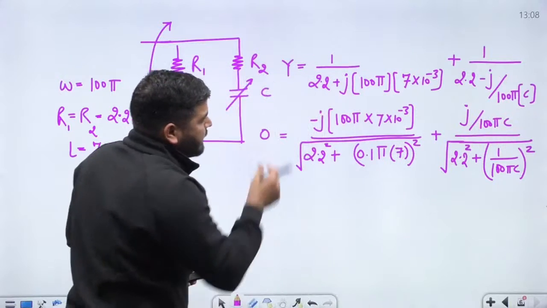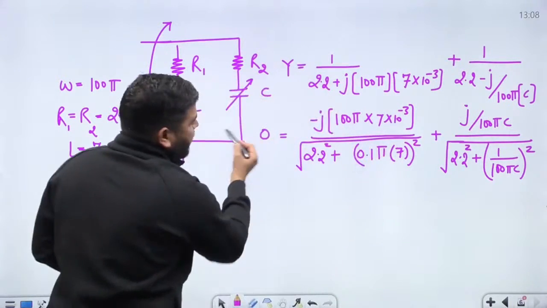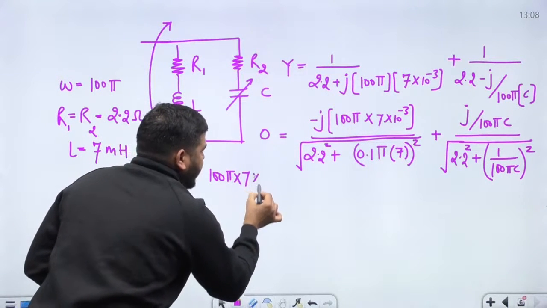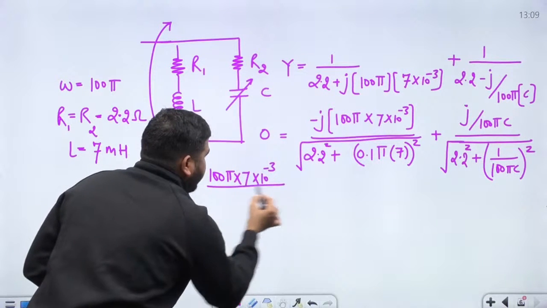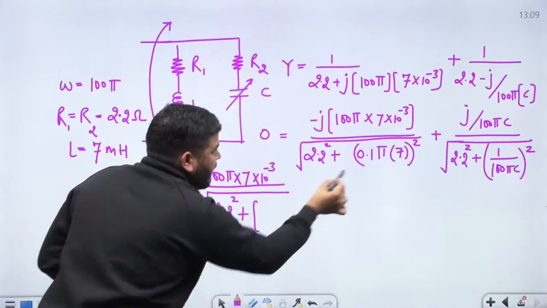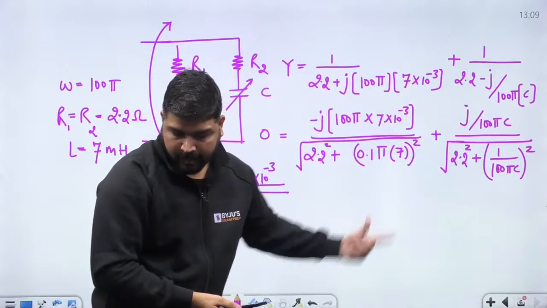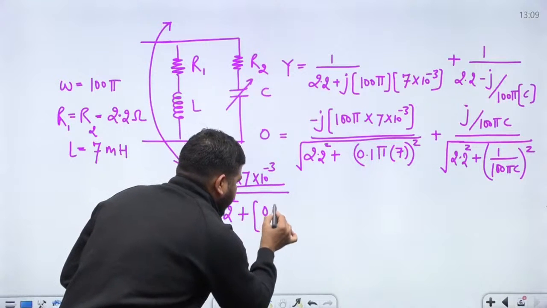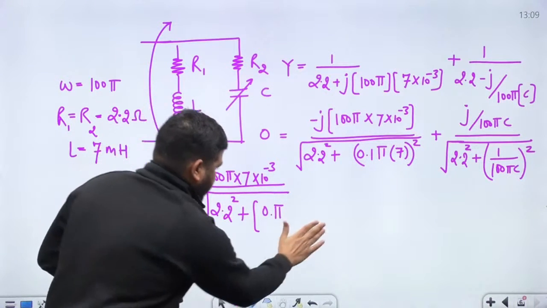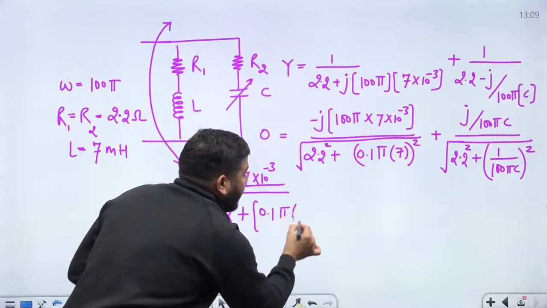So how to calculate? If you simplify this, the j will go to the other side, so it will be 100 pi into 7 into 10 to the power minus 3 divided by root of 2.2 square plus the square of 0.1 pi into 7.